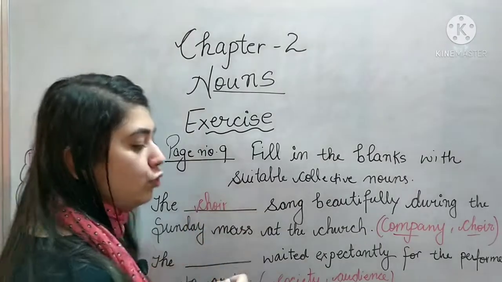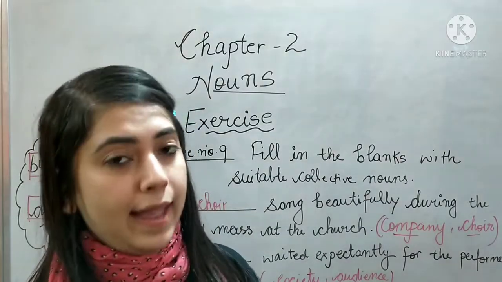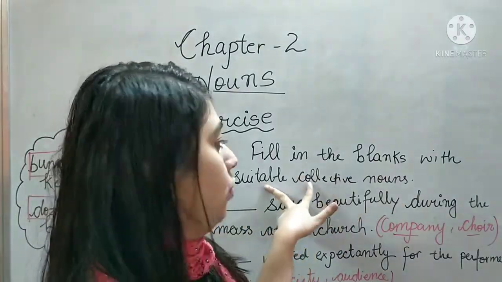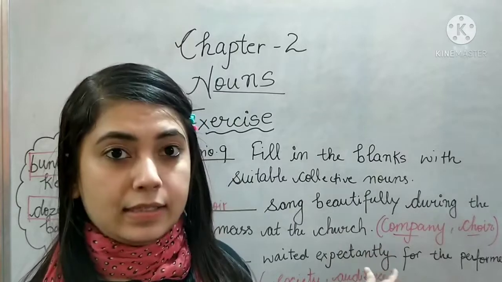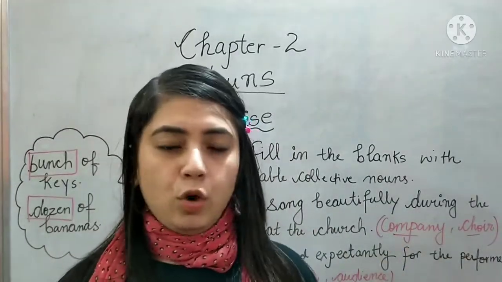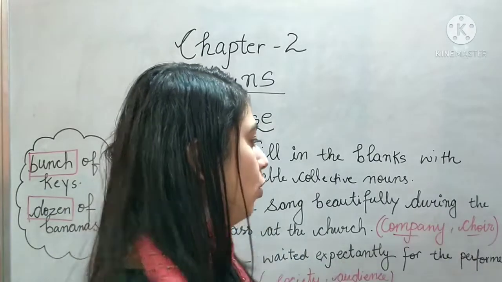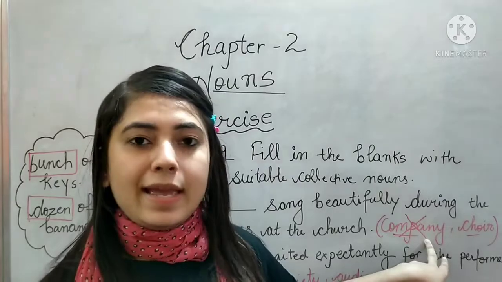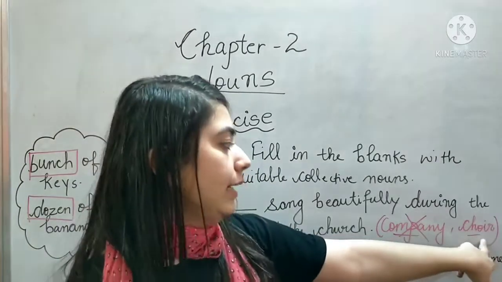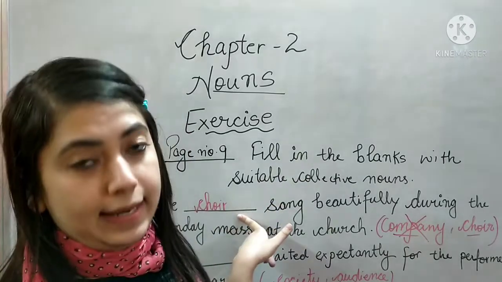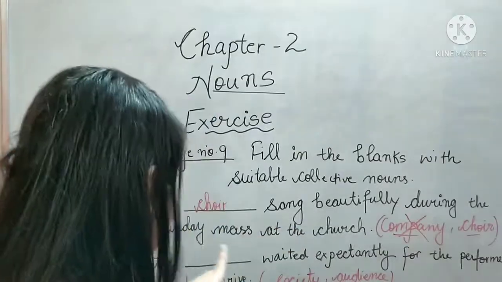That's how you have to check, and you have to fill all the blanks. You have to choose a suitable collective noun according to the sentence, because the people who sing the song, obviously we do not call them company. So that's why this option has to be cut and we are left with choir. So choir is the correct collective noun in this particular sentence.